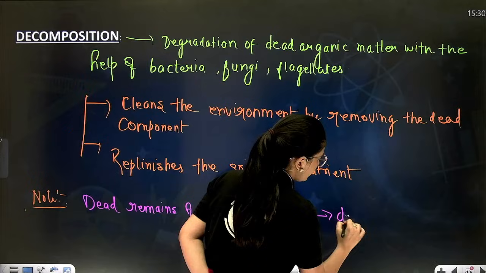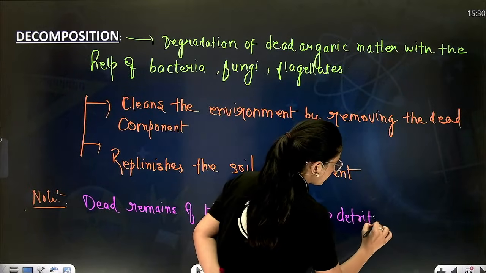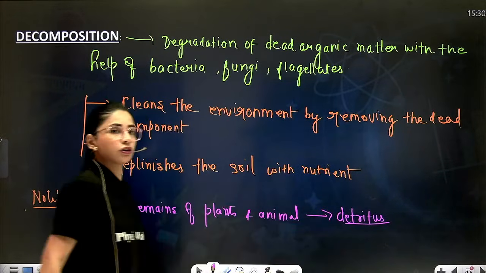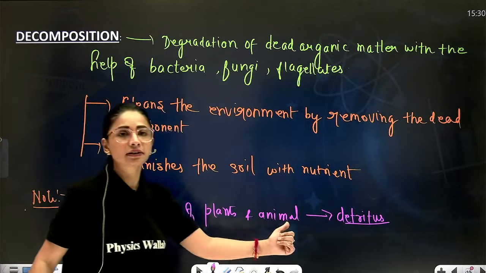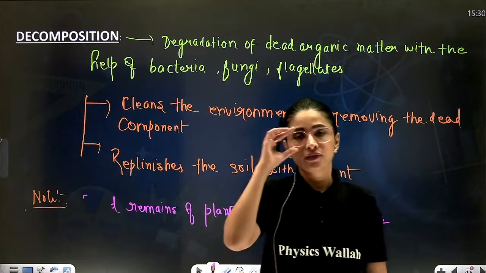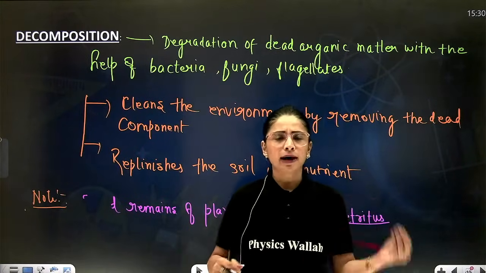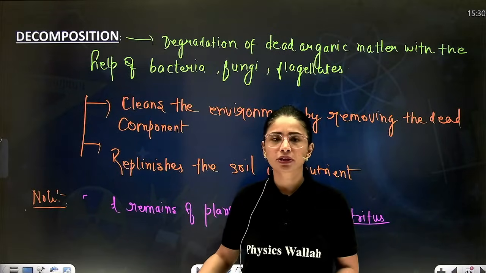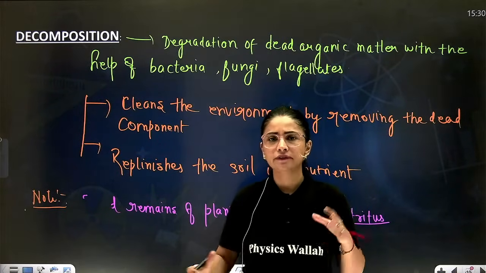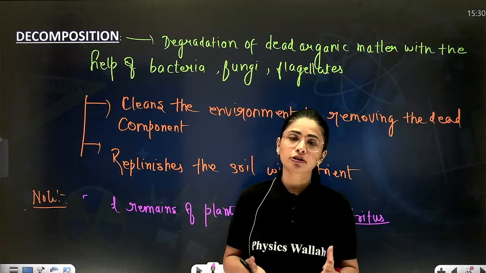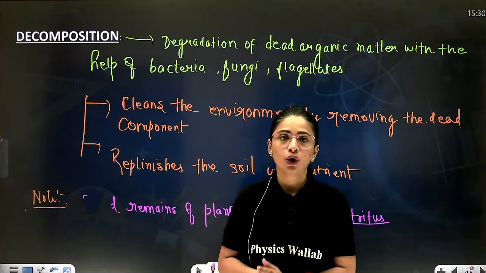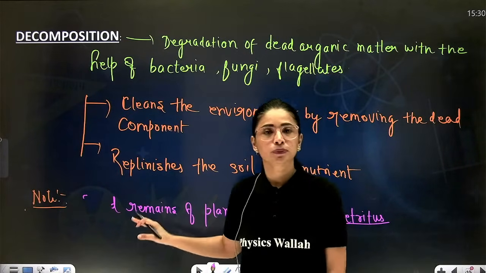Dead remains of plants and animals is known as detritus. So basically decomposition of this detritus has to take place, which includes all things: the branches, the litter which falls from the tree, including the branches, leaves, etc., as well as the dead remains of animals also. Everything is detritus which has to be decomposed.